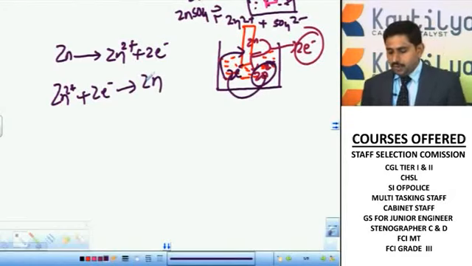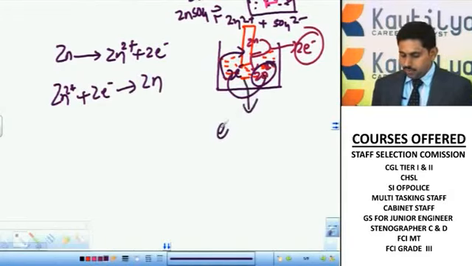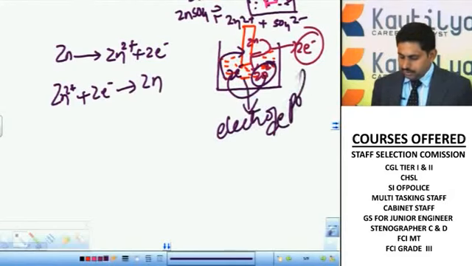Simple. So there occurs a potential. That is, the donation of electrons and the accepting of electrons create a difference. This is called an electrode potential.